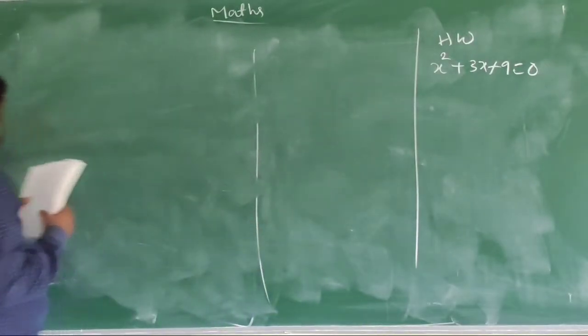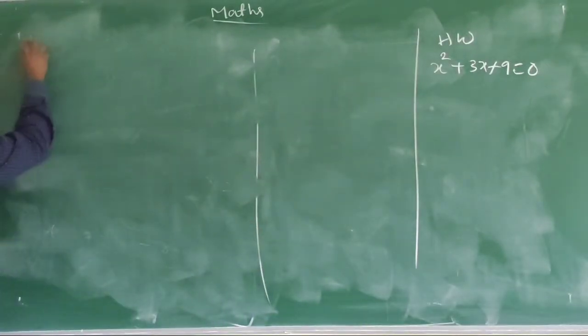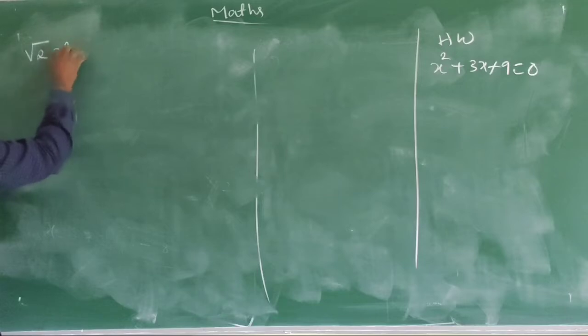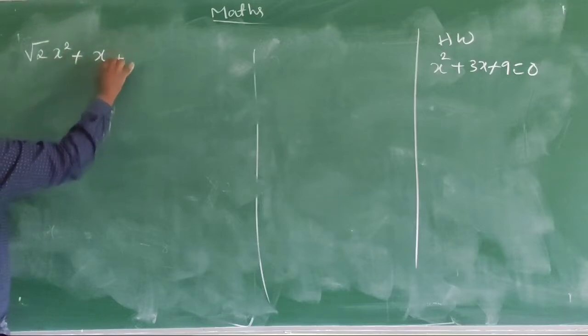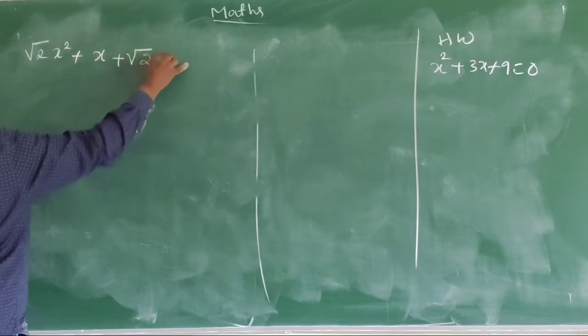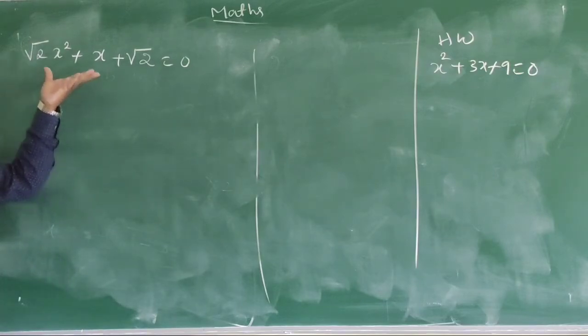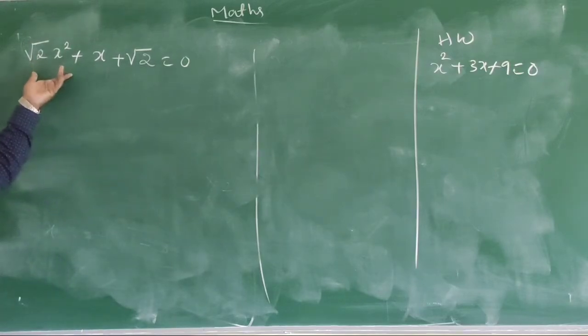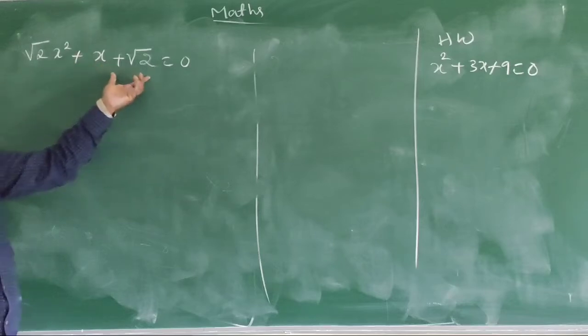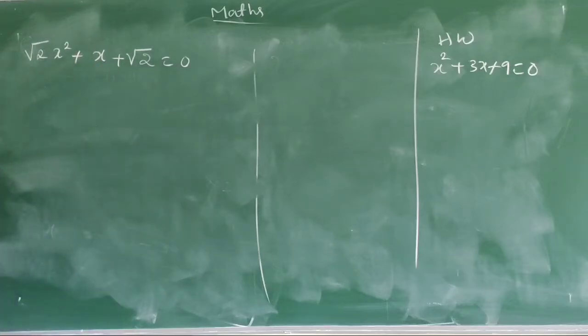I will move on. Next, root 2 x square plus x plus root 2 is equal to 0. Observe children, first the equation is the form of ax square plus bx plus c is equal to 0. Yes, is there. Here I will write a is equal to what?